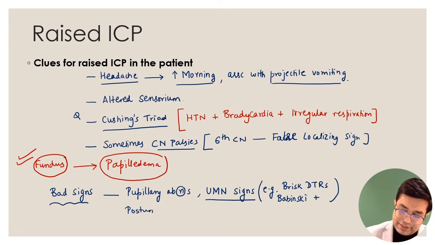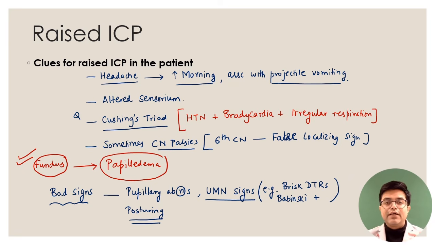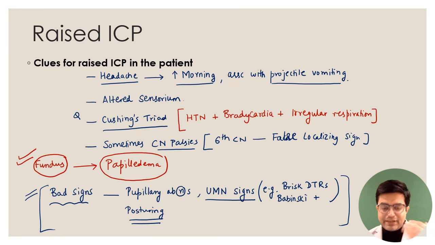Posturing is one area where urgent management of raised ICP needs to be done. Otherwise, herniation of the brainstem will happen and the patient can die. Posturing can be of two types, decorticate or decerebrate posturing. So these abnormalities are the ones which require that you manage the patient in an urgent setting, right? So this is in general what I'm talking about. Obviously the topic is more complex than this. So these are the clues the examiner will give which will raise the suspicion that it is raised ICP in the patient. Now how are you going to manage the patient?